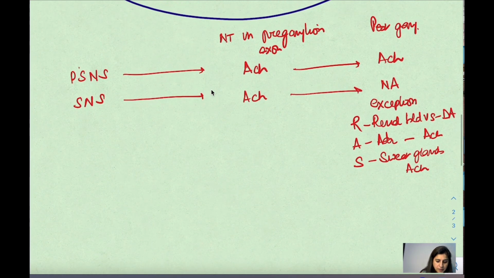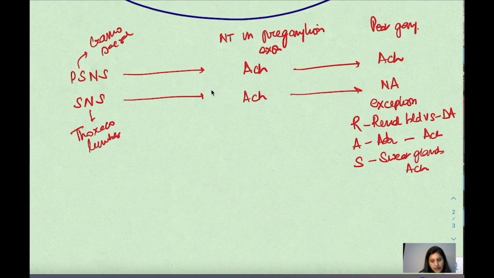The parasympathetic nervous system has craniosacral flow. Sympathetic is thoracolumbar, right? That's another difference between the two.